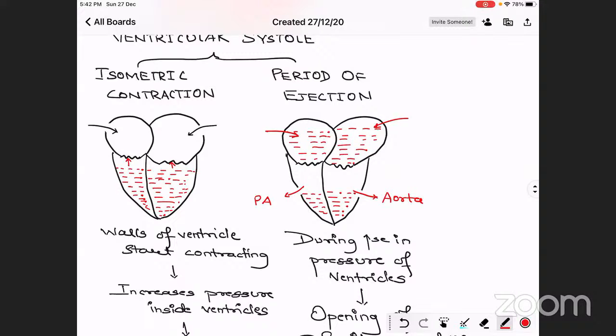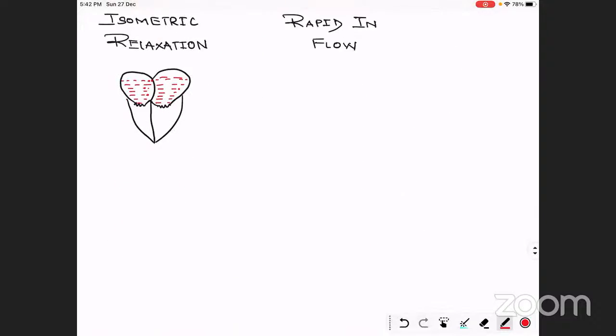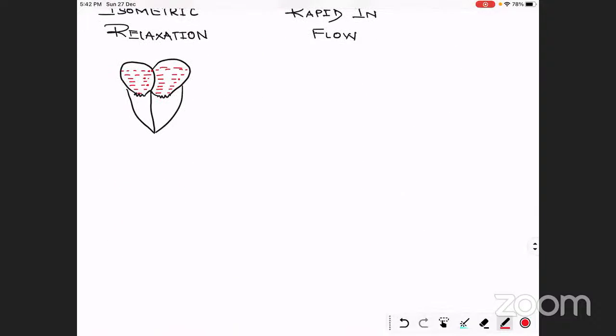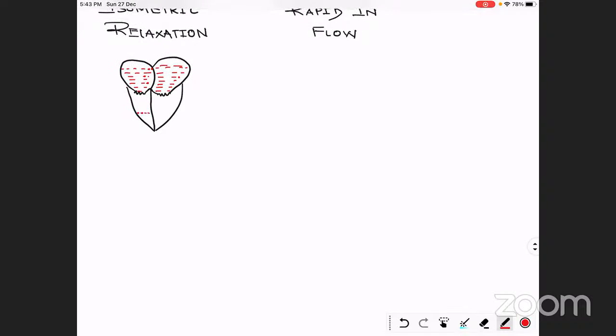So again blood will try to backflow inside the ventricles. For preventing the backflow of the blood inside the ventricles, we know there is the presence of the semilunar valves, pulmonary semilunar and aortic semilunar. So as the pressure decreases and blood tries to flow inside the ventricles, closure of the semilunar valves takes place. So this is the isometric relaxation, meaning ventricles are completely going into a relaxing stage, the diastole stage. This is happening because the amount of blood inside the ventricles has decreased, so pressure also decreased. That is the reason for preventing the backflow.